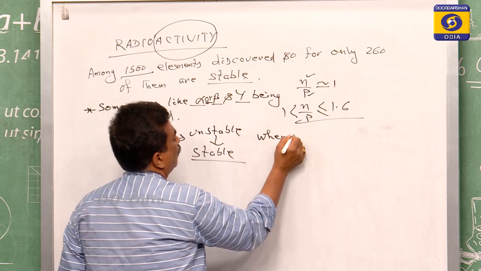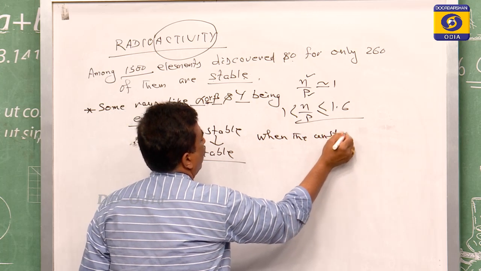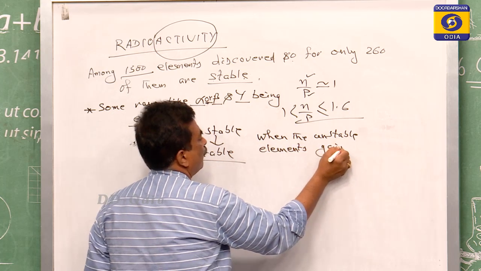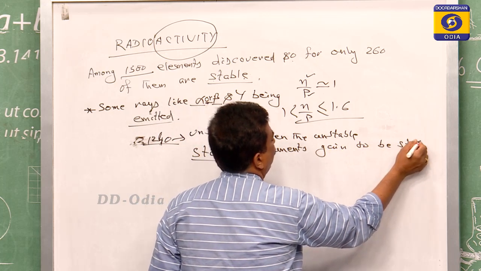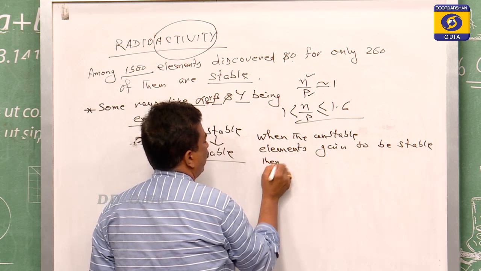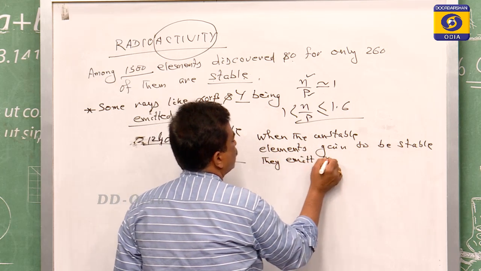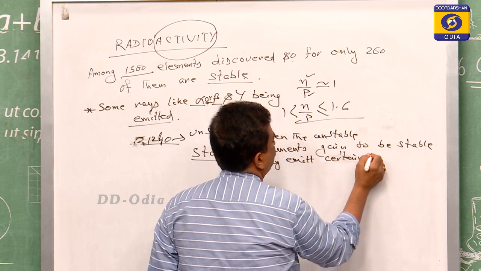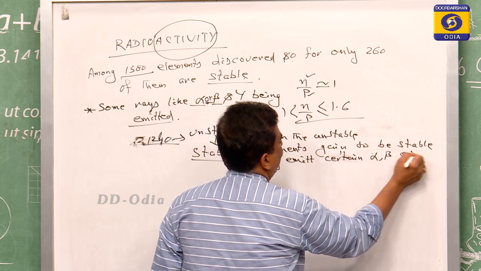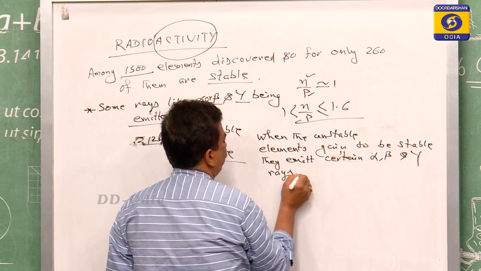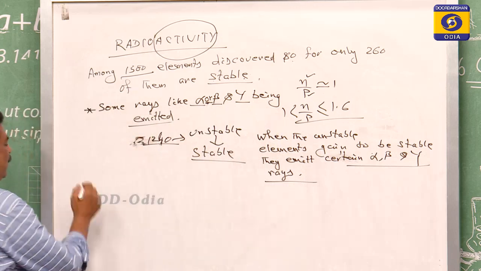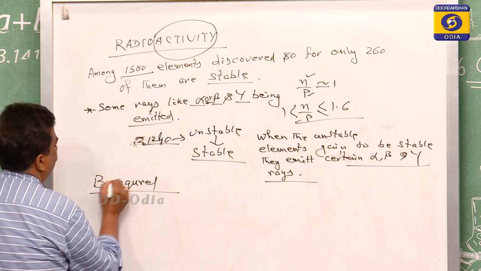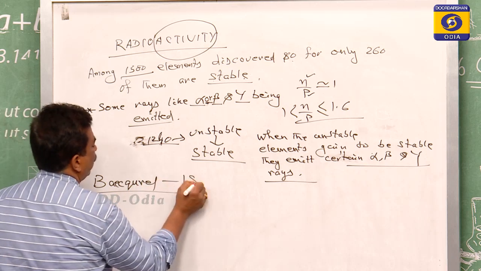When the unstable elements try to become stable, they emit certain alpha, beta and gamma rays, and this was first discovered by Becquerel, in 1896.